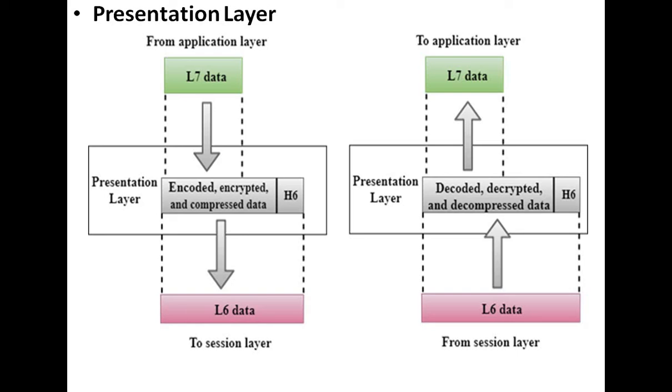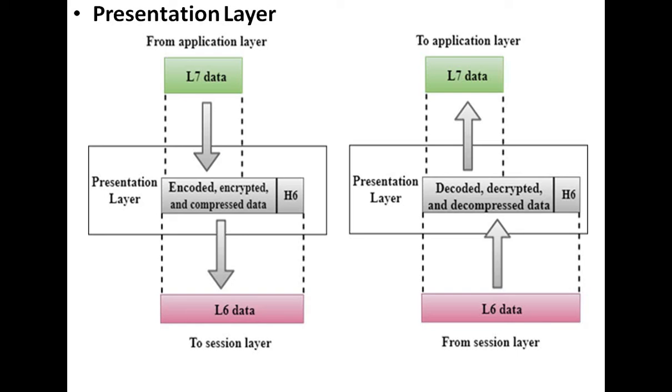It acts as a data translator for the network. Here all these operations are going on: encoded, encrypted and compressed data on one side, and decoded, decrypted and decompressed data on the other. This is the receiver end and this is the sender end. What is encoded, what is encrypted and what is compressed, we will discuss.